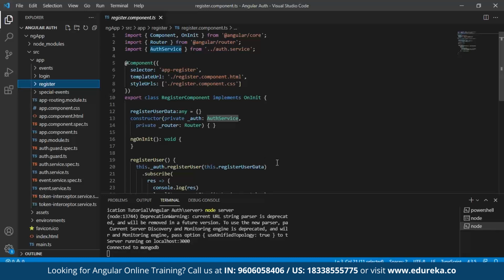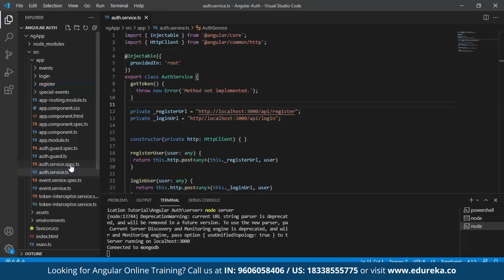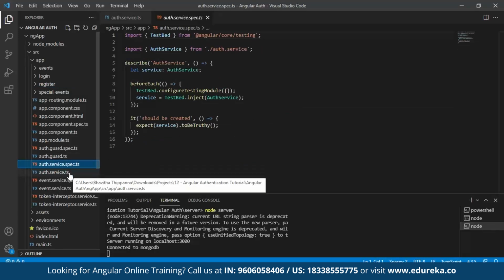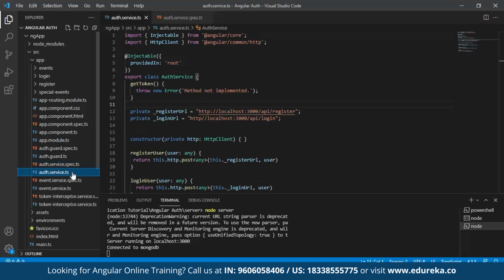I have given the same command, and when you hit enter, you will have two files created. One is the auth service spec file and another is the auth service TypeScript file. We don't need the spec file. So here in our TypeScript file, the first thing that you need to do is have the inject. Next, because we are using the service for our HTTP client, make sure you import HTTP.